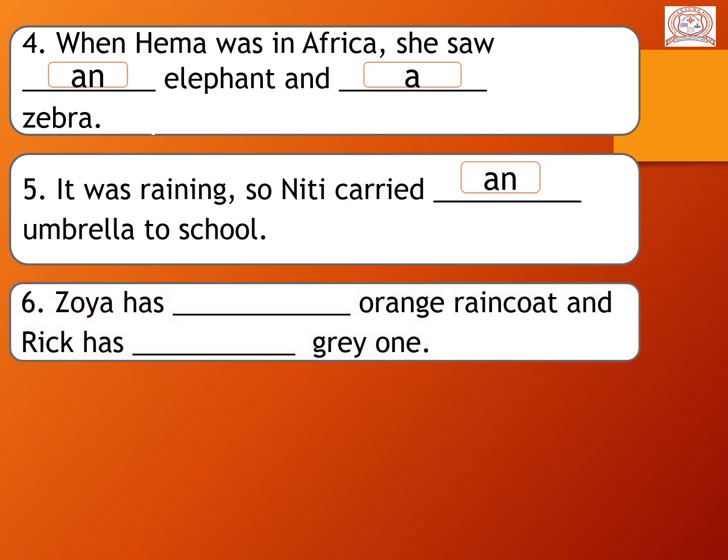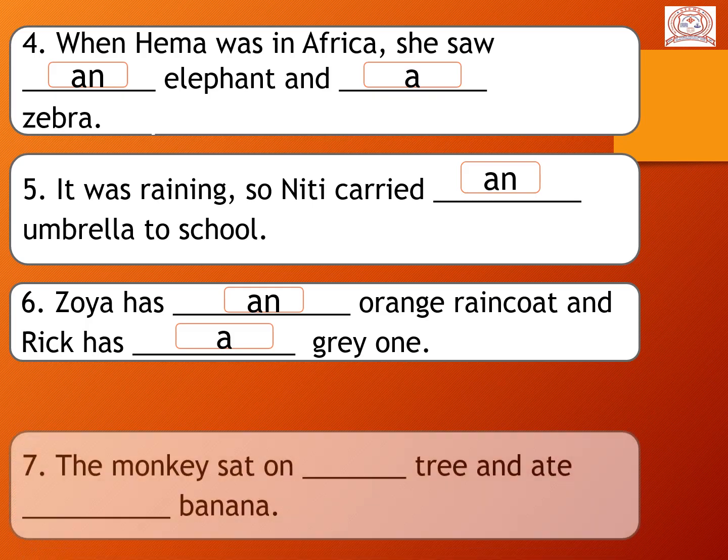6. Zoya has dash orange raincoat and Ricky has dash grey one. So here is also we have to use A or AN. So the first orange raincoat. So O is the vowel sound. So that's why we use here AN. And the Ricky has dash grey one. So G is a consonant. So we use A. Zoya has an orange raincoat and Ricky has a grey one.